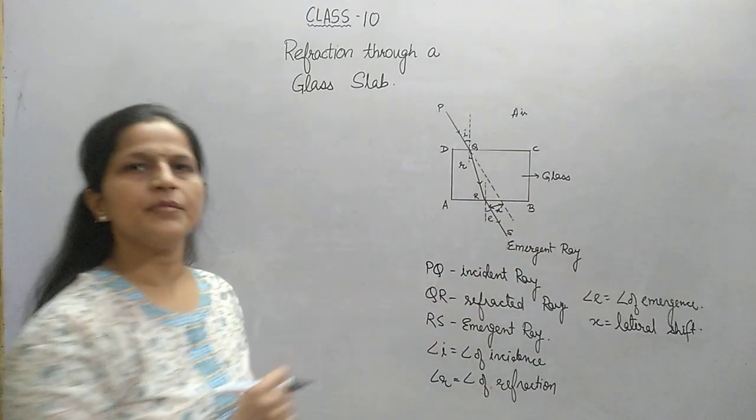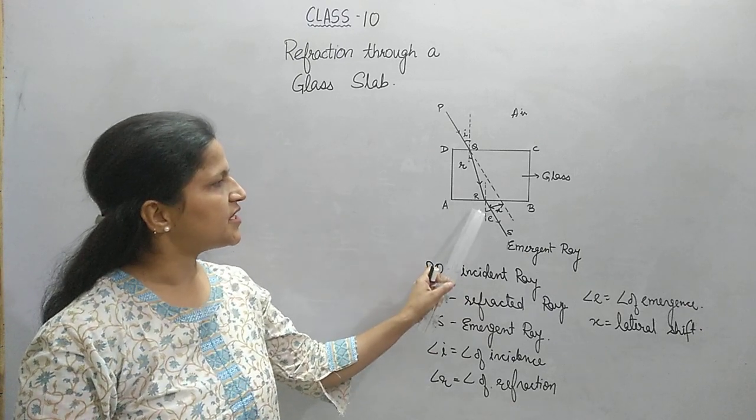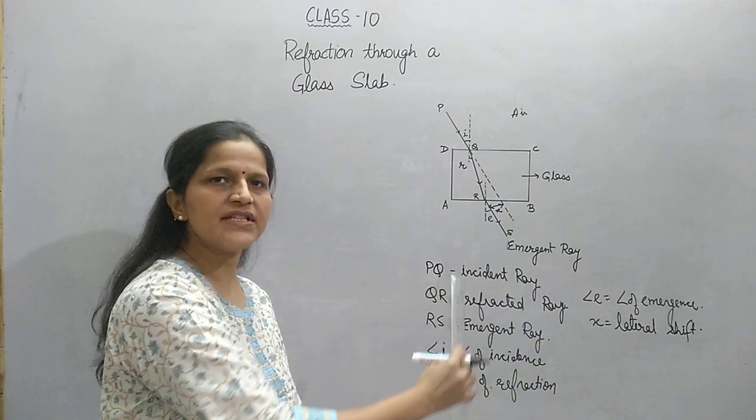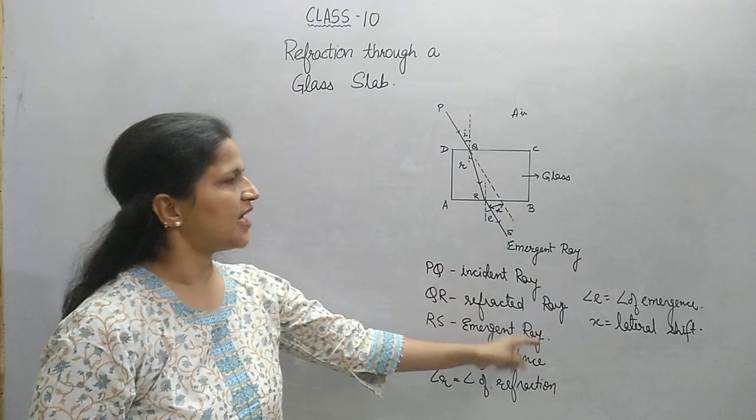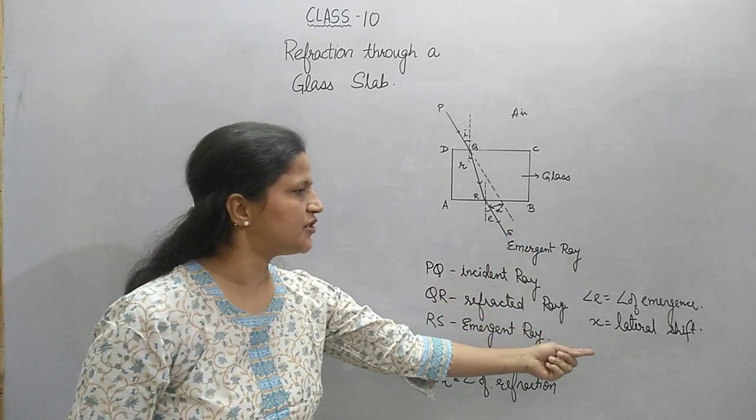Lateral is the term used for sidewise. So here we see that the emergent ray is shifted towards one side of the incident ray. That is why the shift between incident ray and emergent ray is known as lateral shift.